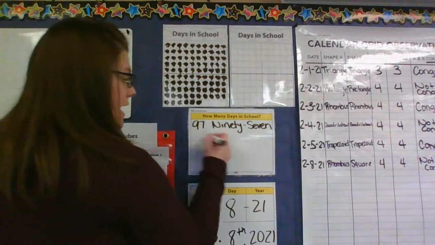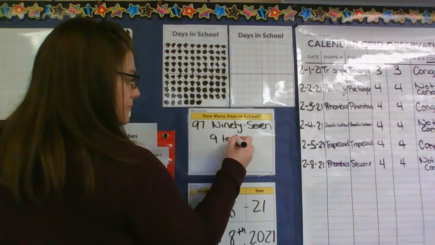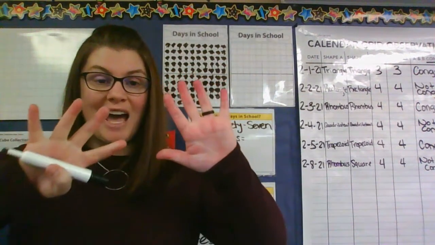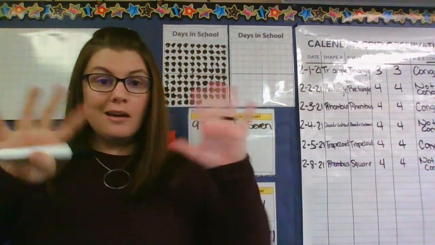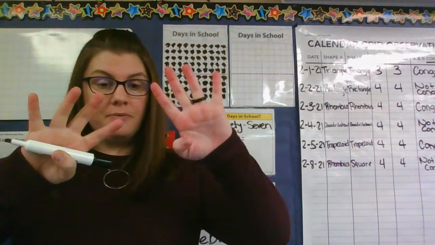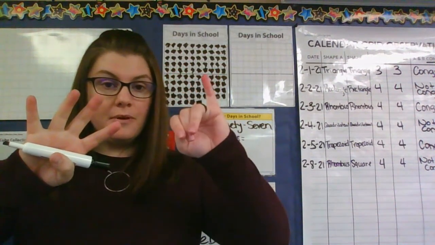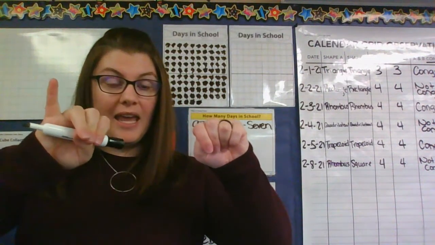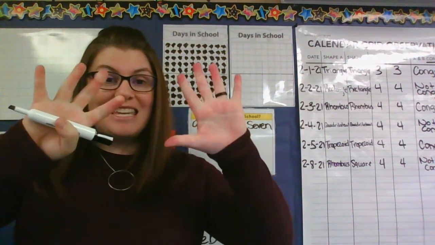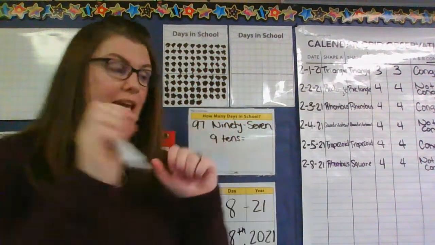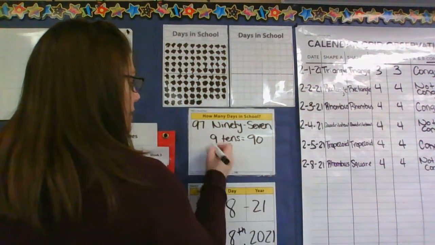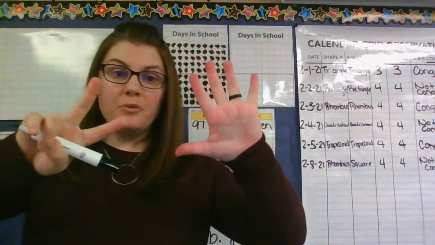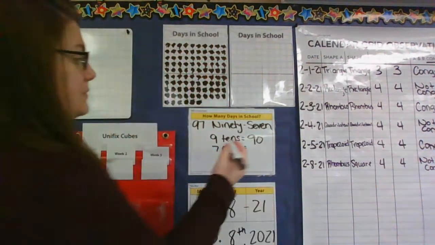Good. So let's break this down. So 9 tens equals what? What does that mean? What is 9 tens? Well, if I have 9 groups of 10 days, let's figure out how many that is. We have to count by tens. Ready? 10, 20, 30, 40, 50, 60, 70, 80, 90. 9 tens means we have 90 days. Okay? 7 ones. So 9 tens, 7 ones. 7 ones means we just have 7 days all by themselves.